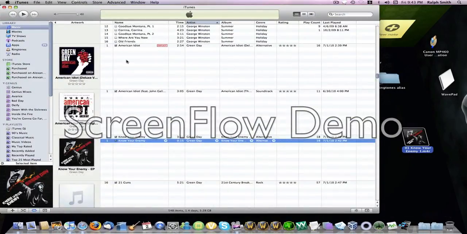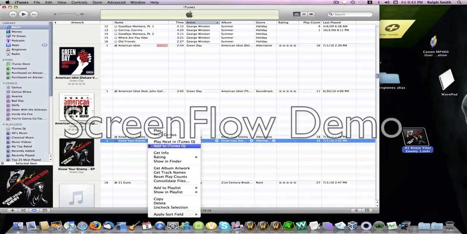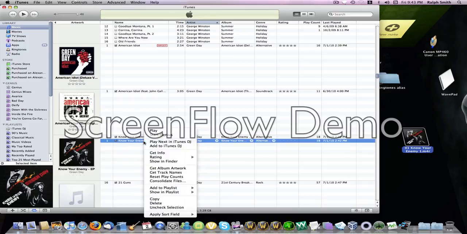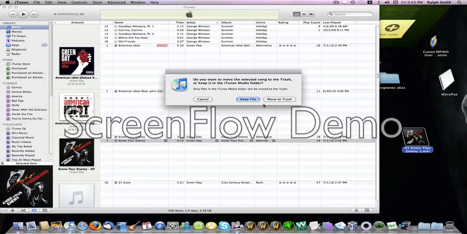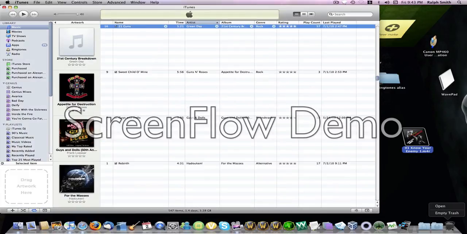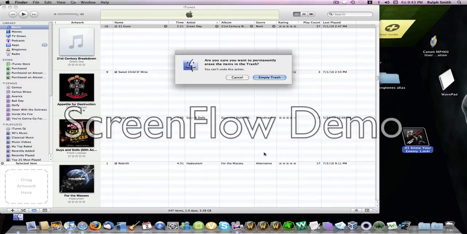Okay. Before you drag it into iTunes, go back to the one that you just created right here, and you want to click Delete. Remove this. Move to Trash, empty Trash.